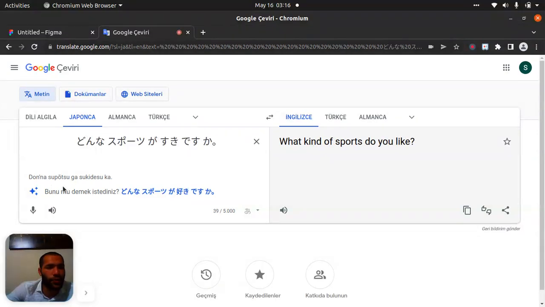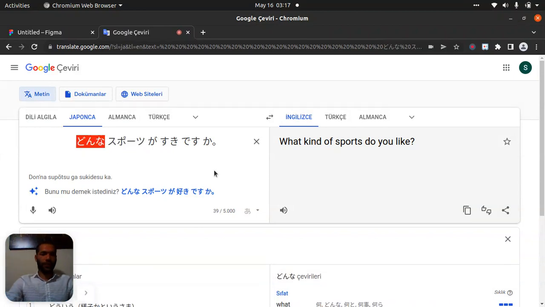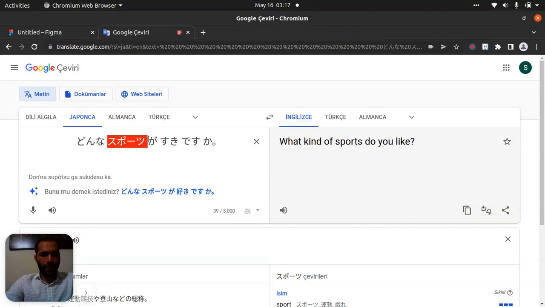Donna supotsu ga, right? Donna supotsu here, like sport. Donna supotsu ga suki desu ka? Okay, what kind of sports do you like? Donna here, look, means what kind of. Sportsu is in katakana because sports is coming from English.